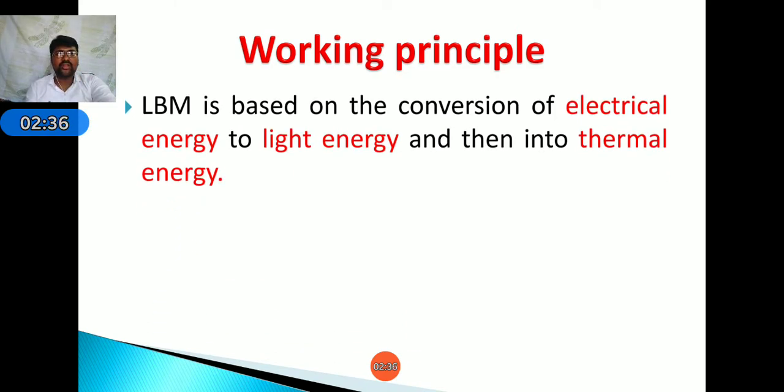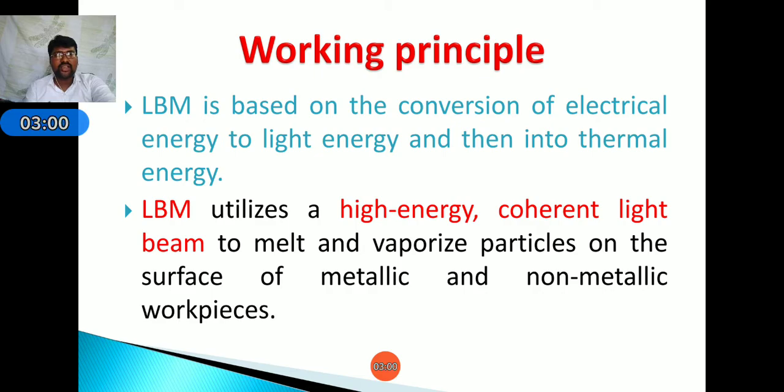Next, LBM is based on the conversion of electrical energy to light energy and then into thermal energy. First we are supplying the electrical energy, then it converts into light energy. By using this light energy, we are again changing it into thermal energy. LBM utilizes a high energy coherent light beam to melt and vaporize particles on the surface of the workpiece, that is metallic or non-metallic workpieces.